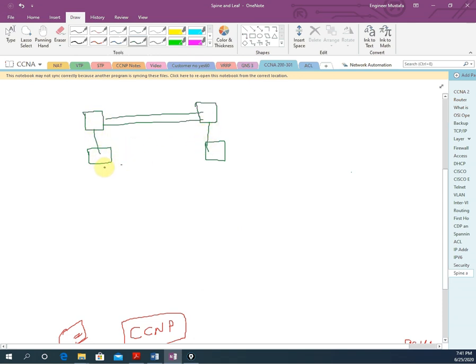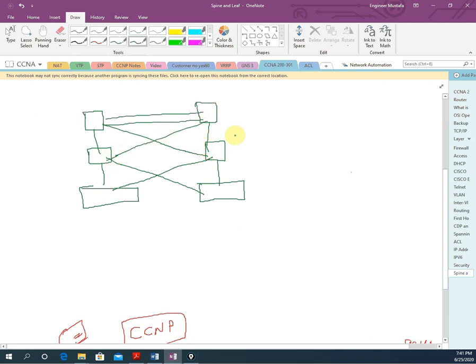And then we will have the access layer. This is the access layer, and here also we have an access layer. We can have redundancy like this, and here also we can have redundancy like this.